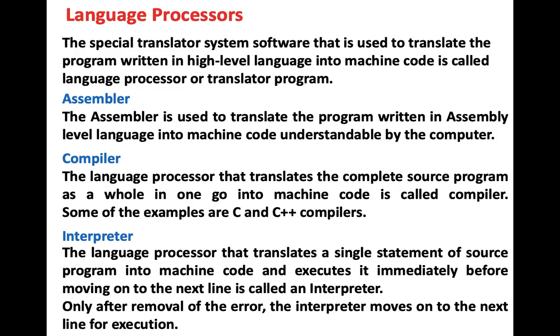What we are doing is translating that program into machine level language so that the computer can understand. Compiler was doing the same task completely as a whole. Interpreter is doing that line by line. When the error in the first line is corrected, then only the interpreter will move to the second line for execution. So we have to correct the errors line by line.